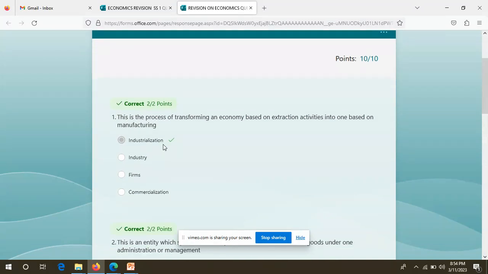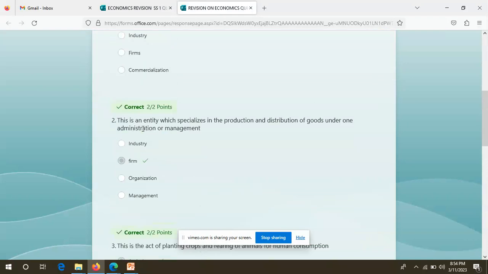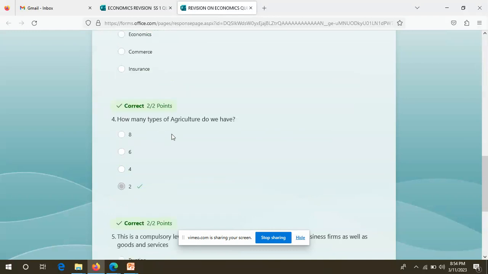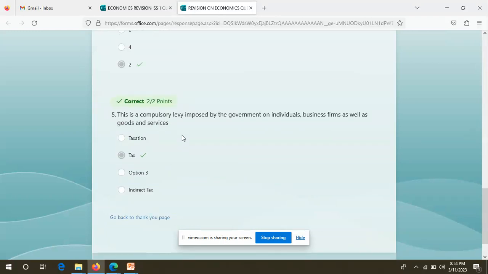Number 1 is A, industrialization. Number 2 is B, firms. Number 3 is A, agriculture. Number 4 is 2, where there are 2 types of agriculture. Then number 5 is tax. A compulsory levy imposed by government is tax. So we don't have the art of imposing, or the process of imposing; once it becomes that, it becomes taxation. The answer for this was tax.